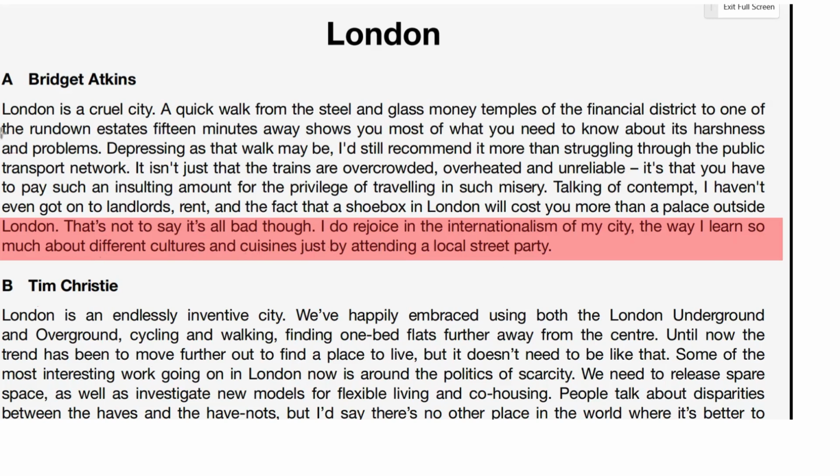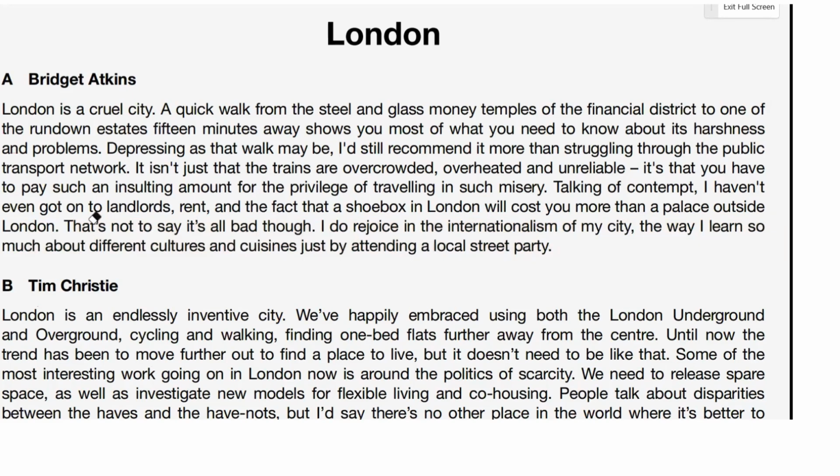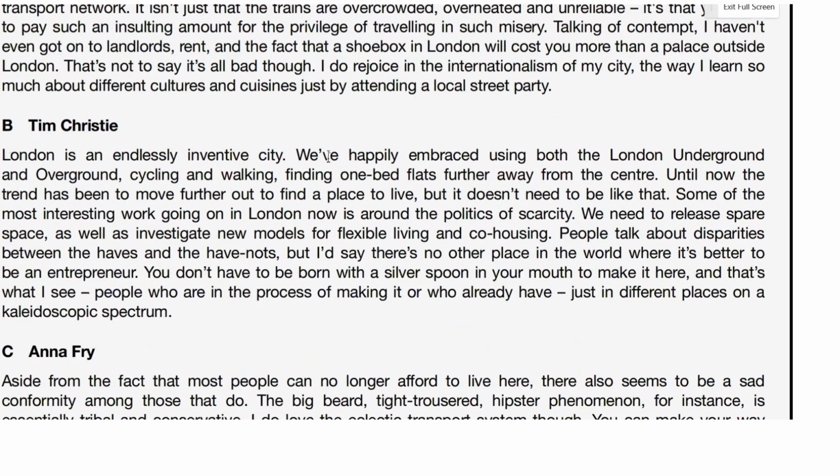So she is very much in favor of this multicultural aspect of the city. So this is what we are trying to look for, and we're looking for a different view of this. So let's check B, sorry, and see what B says about this topic. Perhaps he doesn't say anything, but let's just check anyway.